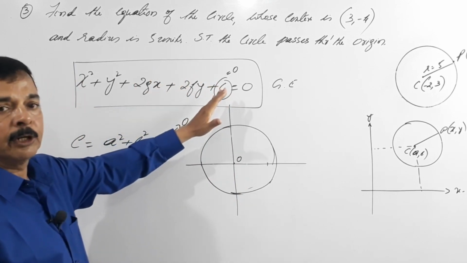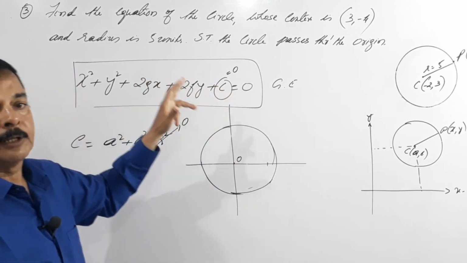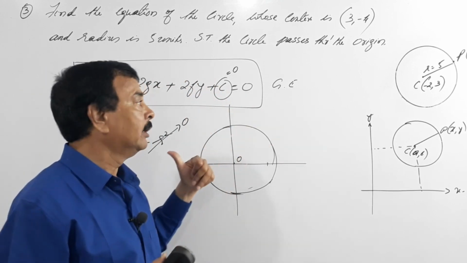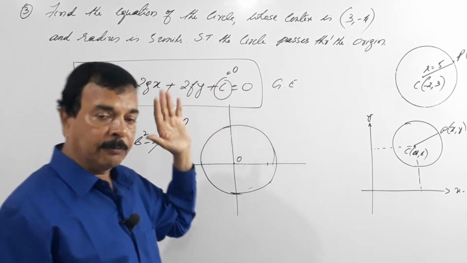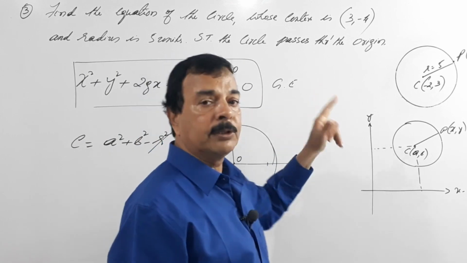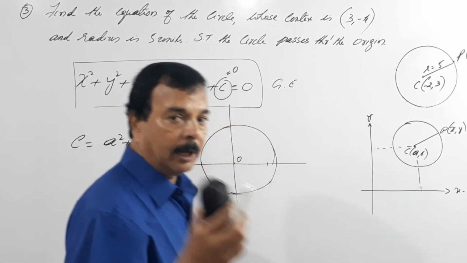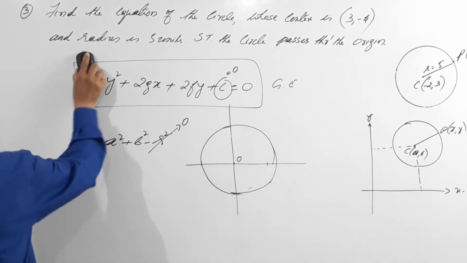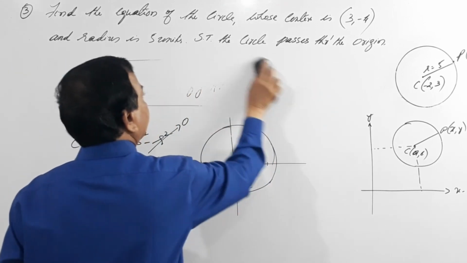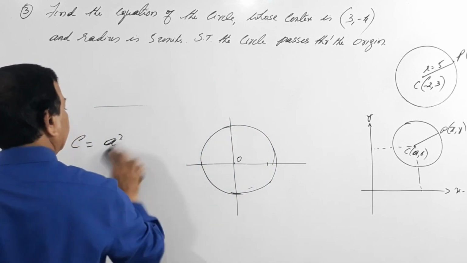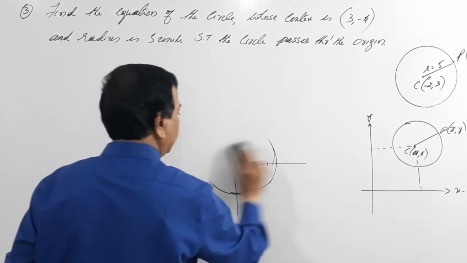Once there is no constant term, the circle passes through the origin. We will see, when we solve this problem using the fundamental equation, if there is no c term, it passes through the origin. Let's work this problem. I will make it clearer to you. I'll rub this.